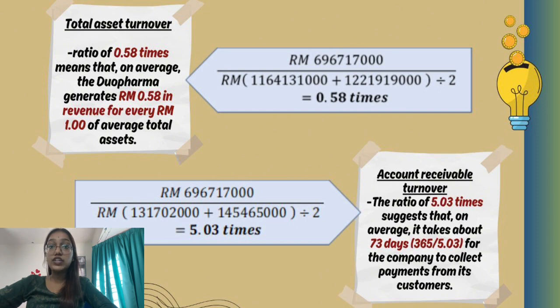Next, the total asset turnover of Dua Pharma is 0.58 times, which means that on average, Dua Pharma Biotech Group Berhad generates 58 cent in revenue for every 1 ringgit of average total assets. Then, the account receivable turnover ratio of Dua Pharma is 5.03 times, which suggests that on average it takes about 73 days for the company to collect payments from its customers.